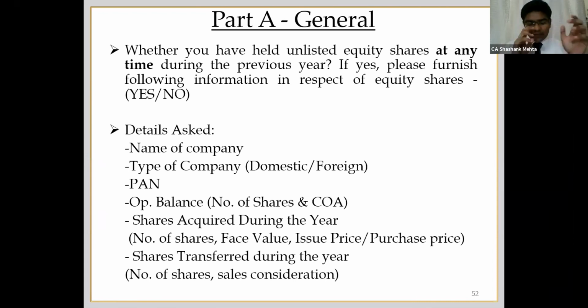So what are the details? The name of the company, type of the company, PAN number, then details of the quantity as well as the consideration, cost of acquisition, number of shares acquired, shares sold during the year, shares transferred during the year, etc., and the closing balance of these unlisted equity shares.